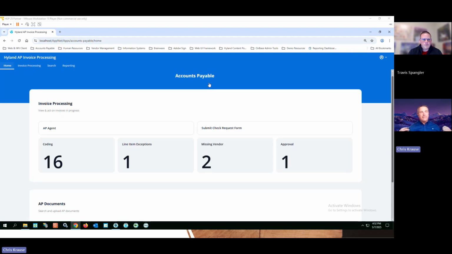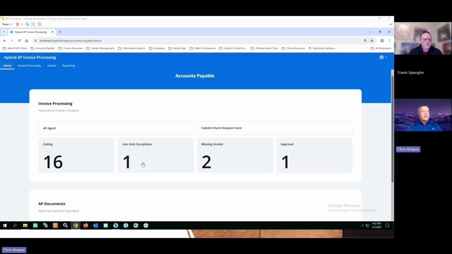So all those invoices that came from Abby are in OnBase, and they go to my OnBase workflow. And of course, if you need to know how to do an OnBase workflow, we can show you that another time, because that is too much that we'd have to cover in that case. But I've got a very clean screen here to be able to manage all of my APs.